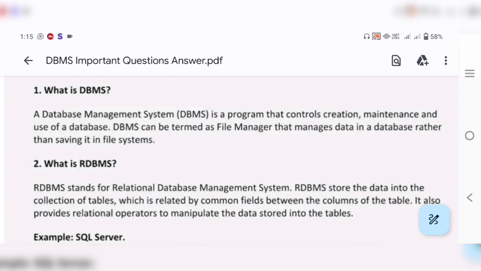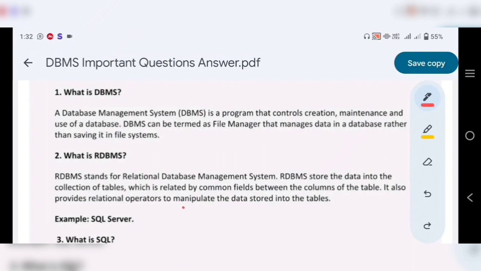In this video we are discussing question answers related to database management system. This is important from the view of examination. The first question is, what is DBMS? The DBMS stands for Database Management System.